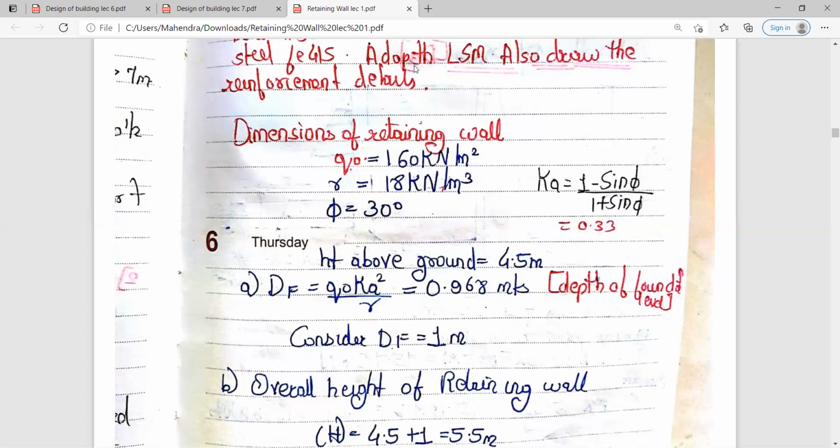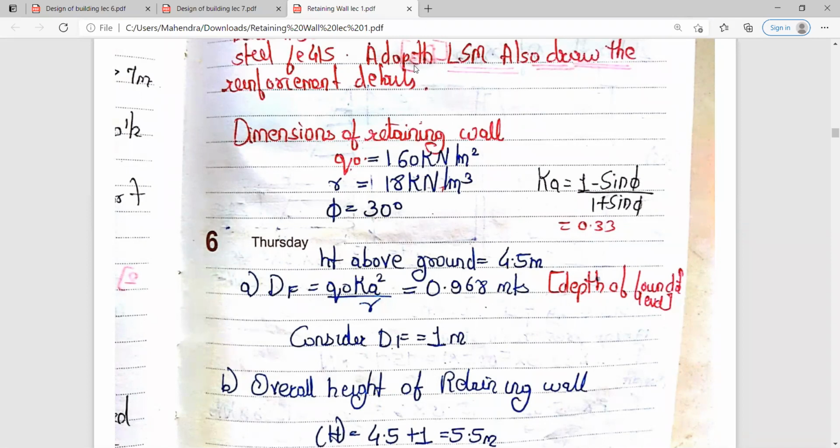So you can calculate the depth of the foundation level, that is DF. Just substitute all the values in the given formula, that is Q0 into K square by gamma. So Q0 is 160, that is the SBC of soil, K coefficient, that is 0.33 square upon gamma, that is 18.